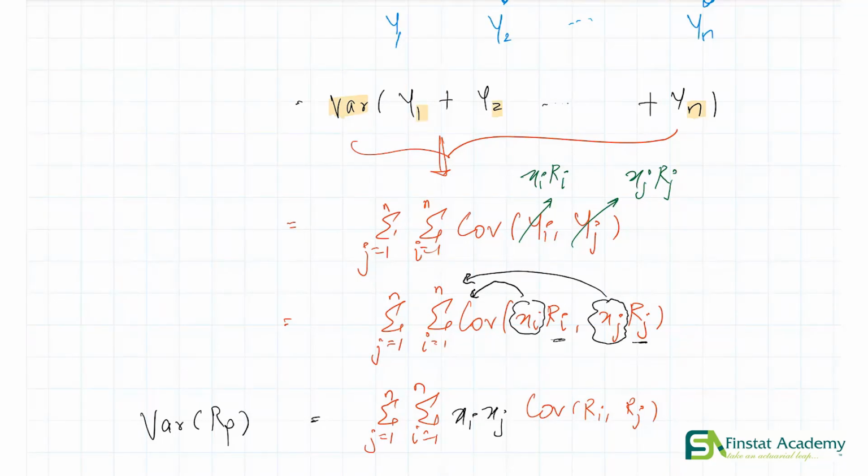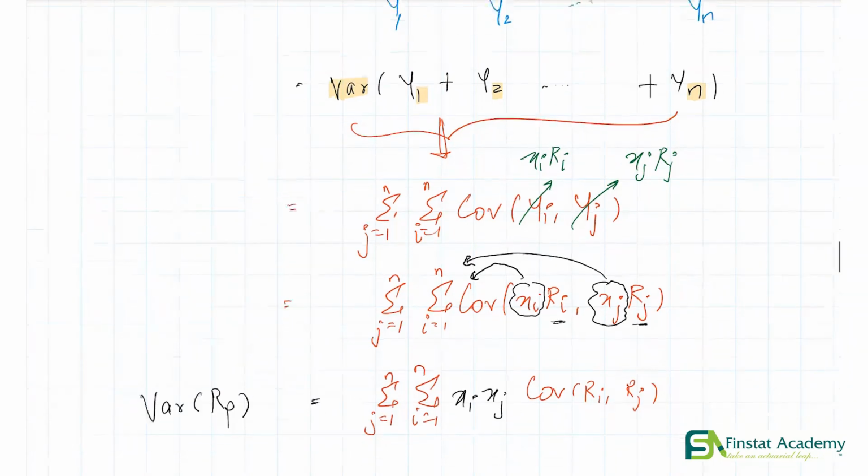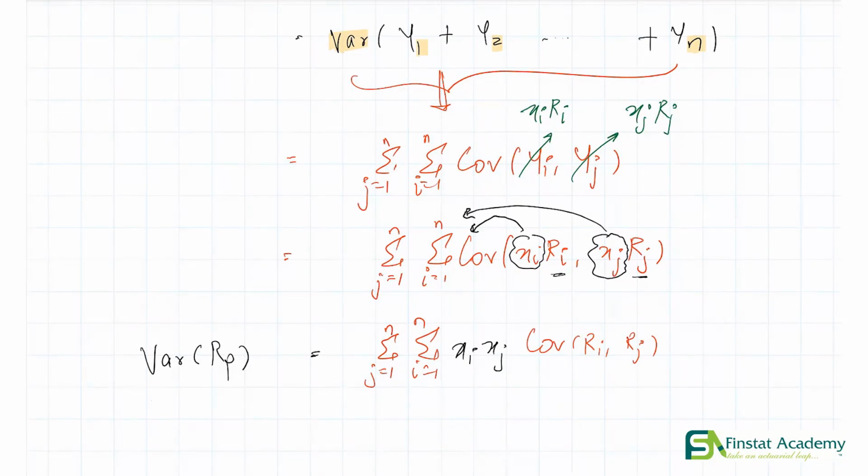Alright, so essentially we are done over here. We have the formula. But just to make our equation look nice and pretty, let's say we denote the variance of RP as VP. And we denote the covariance between the returns of assets i and j as Cij. We have just established some basic notation over here.